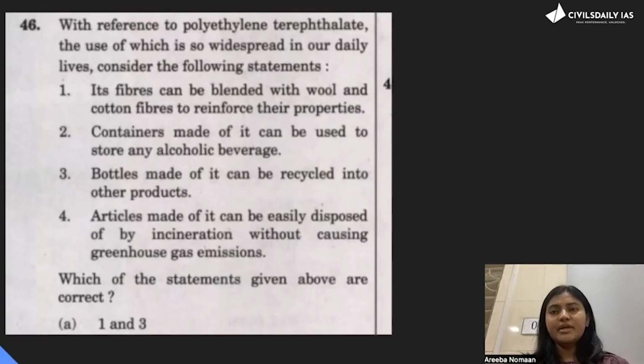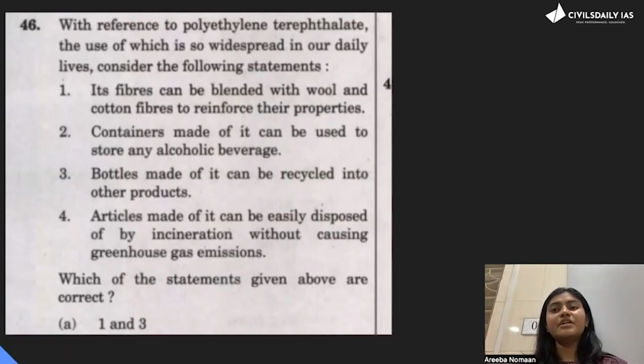Second is, containers made of it can be used to store any alcoholic beverage. So if you are a common sense person, and if you have seen alcohol bottles nearby, have you ever seen alcohol being given in plastic? It is always given in glass bottles. So this is the only trick that you have to use in this whole question.